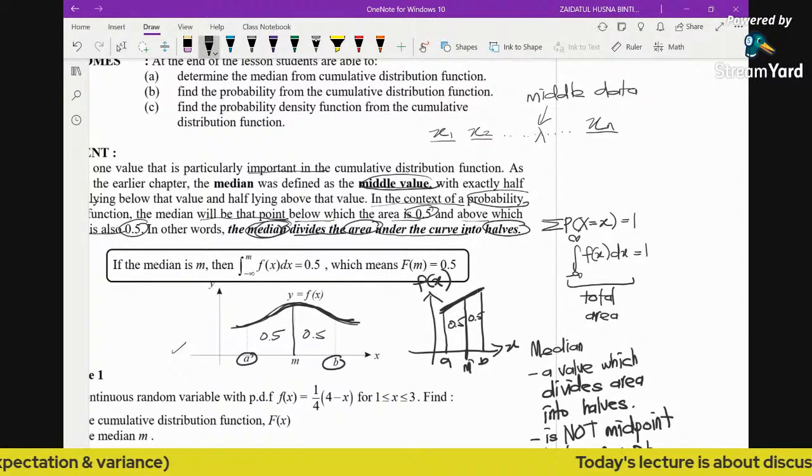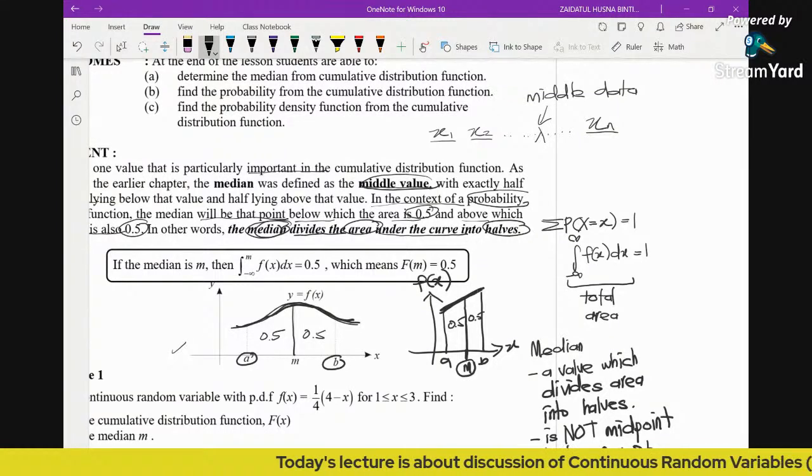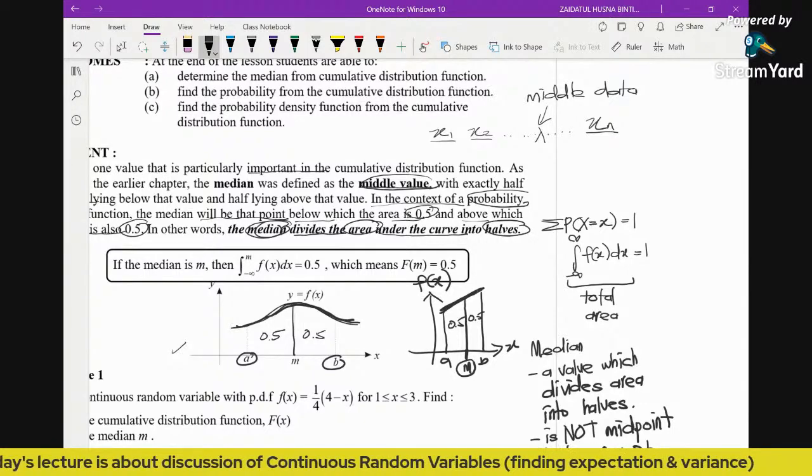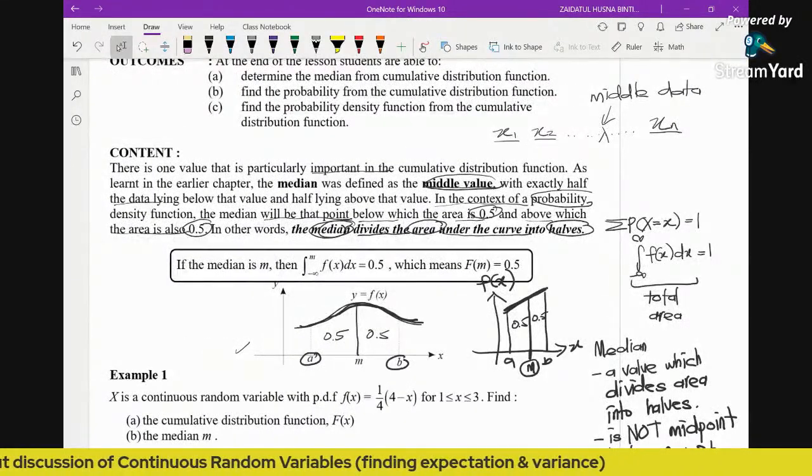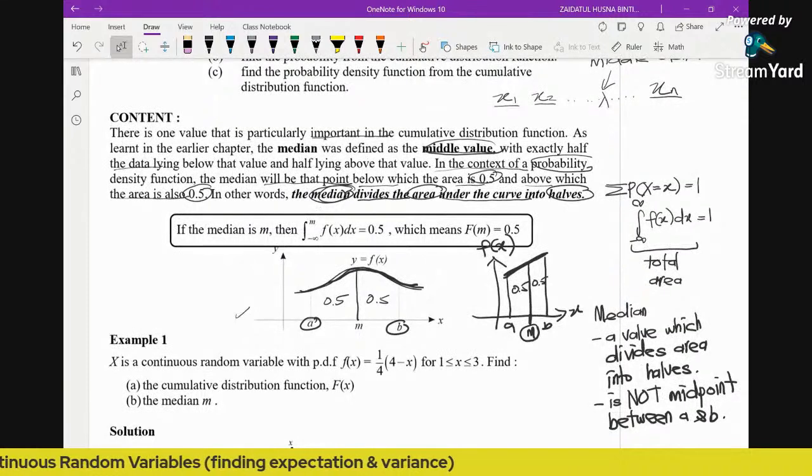Okay, so in this case, it's not necessarily that M is the midpoint between A and B. It's just that M is a value which divides the area into halves. So this is one concept that you really need to understand.